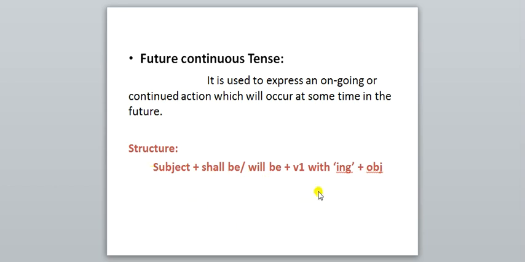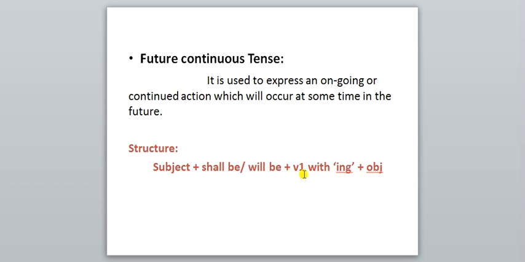She will be drawing a beautiful picture. Now you understood what's important? Structure is very important. And what's the structure? Subject plus shall be or will be plus V1 with ing plus object.